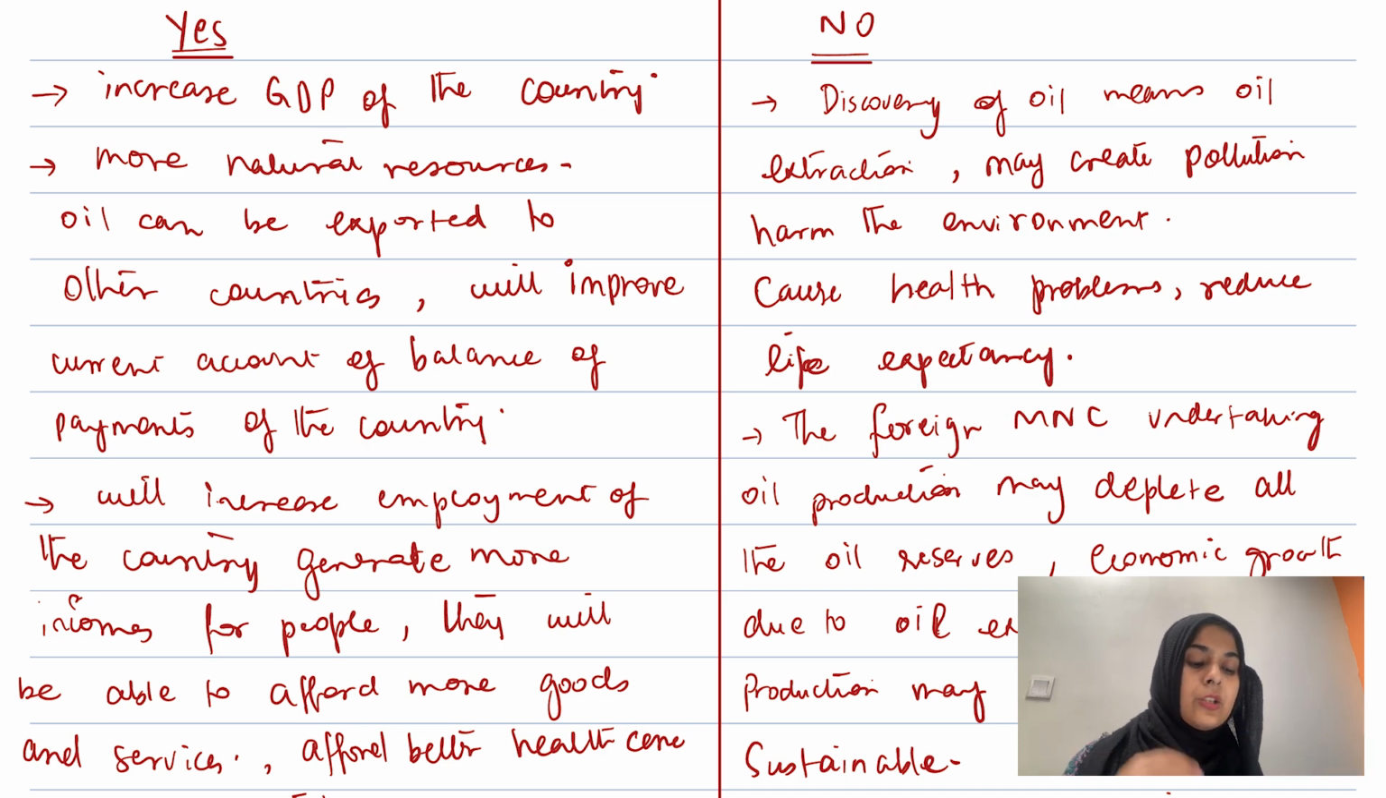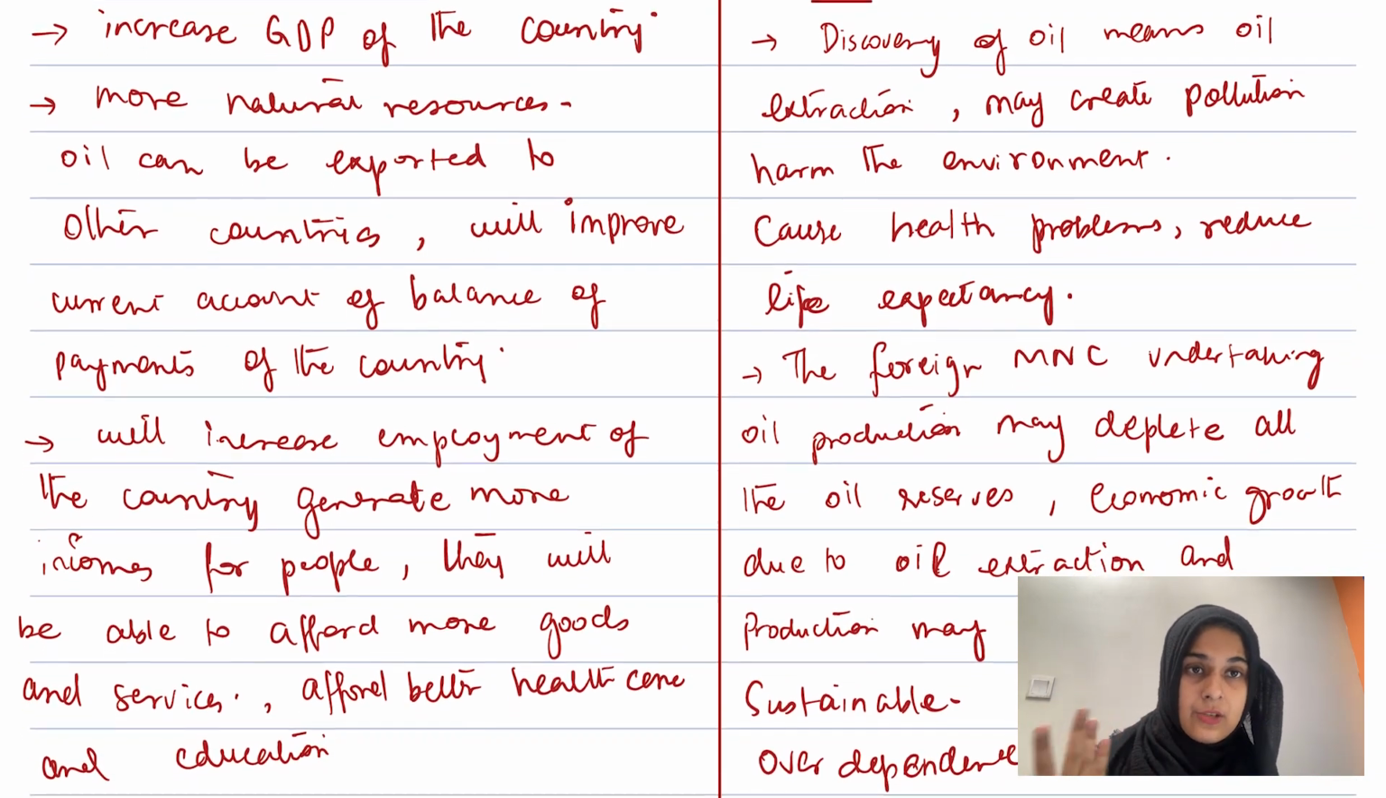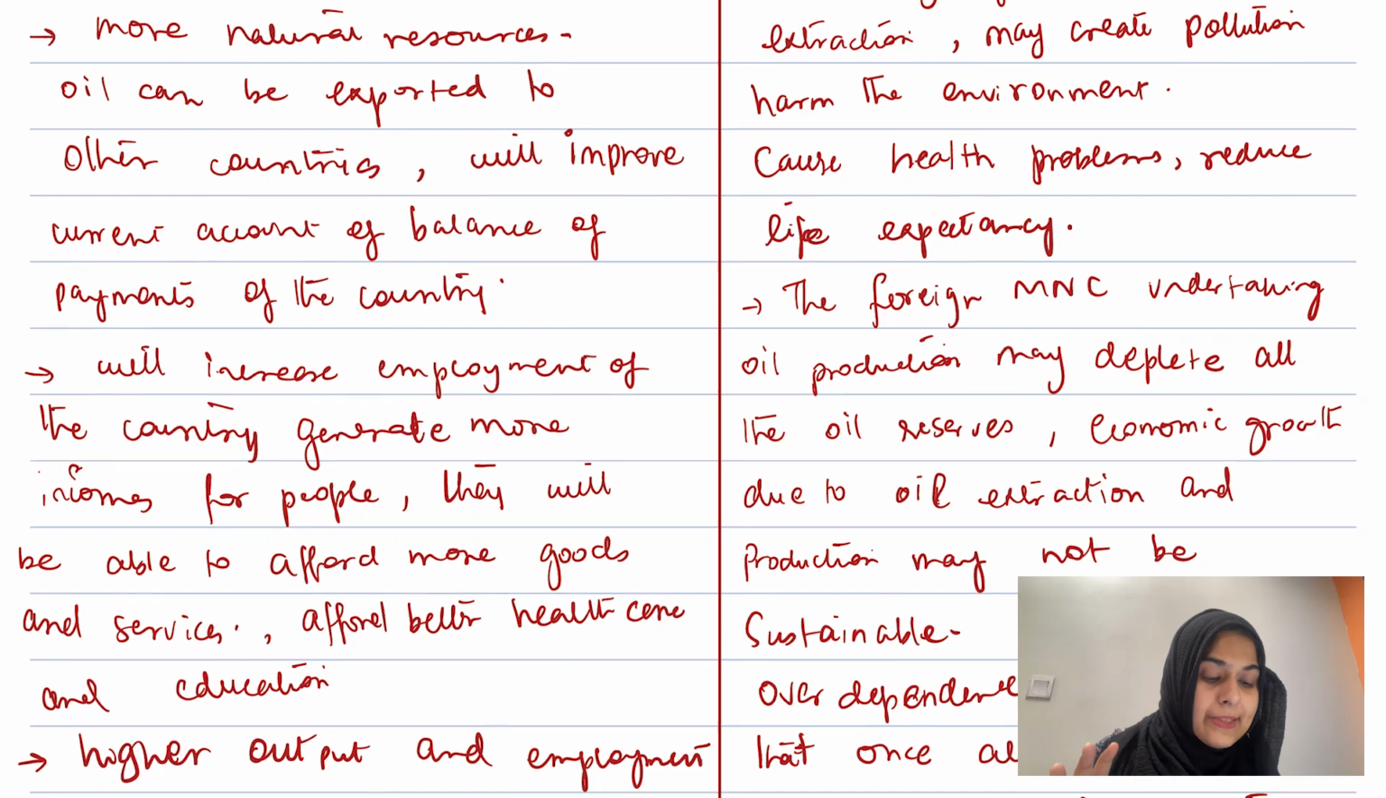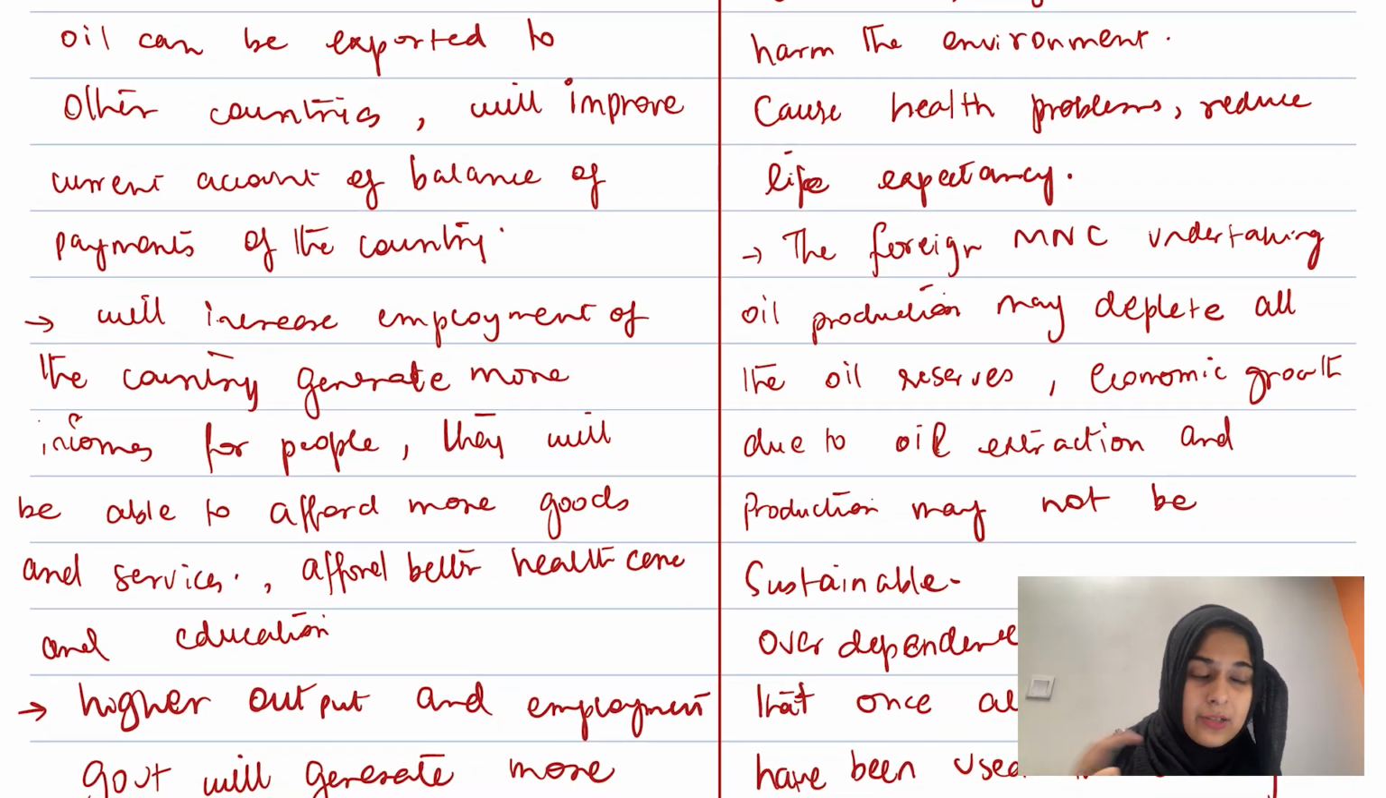On the other hand, on the no side, you need to write that the discovery of oil means oil extraction. Oil extraction will create more pollution, so that'll lead to more external costs in the economy, harm the environment, and also cause health problems and reduce life expectancy. People involved in the extraction of oil will also have health problems, because it's not a very safe procedure. The foreign MNC undertaking oil production may deplete all the oil reserves. So basically, economic growth may not be sustainable in future.